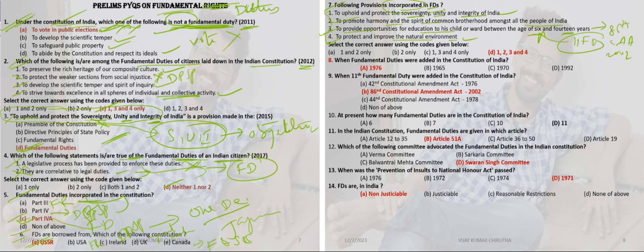These four fundamental duties were added by the 42nd Constitutional Amendment Act, but the one relating to age 6 to 14 years education, education for the children, was added by the 86th Constitutional Amendment Act 2002. This fundamental duty number is 11. So all are correct. Option D is correct. Eighth question, fundamental duties were added to the Constitution of India by which amendment? They were added by the 42nd Constitutional Amendment Act